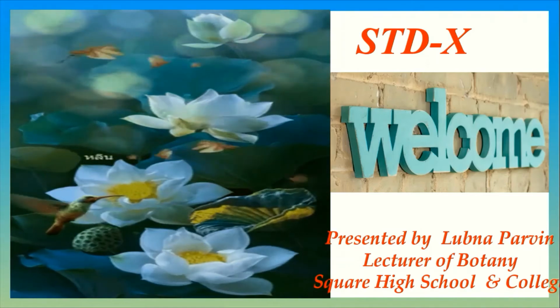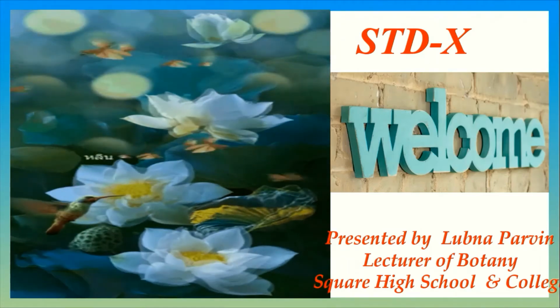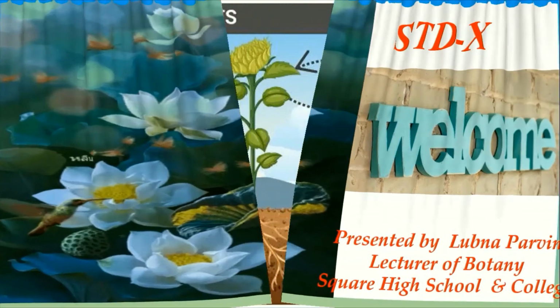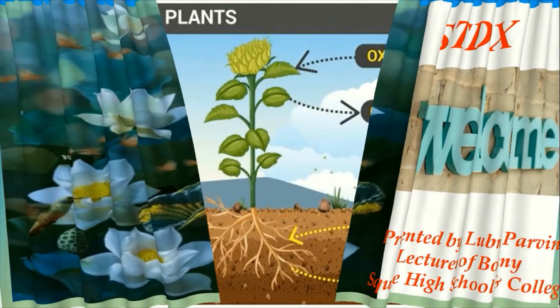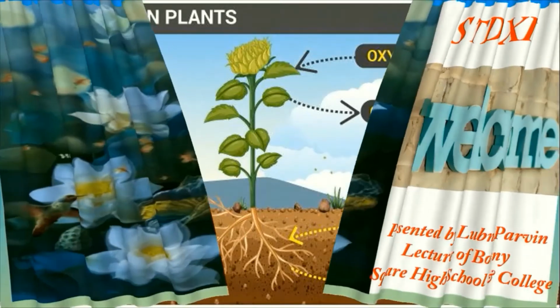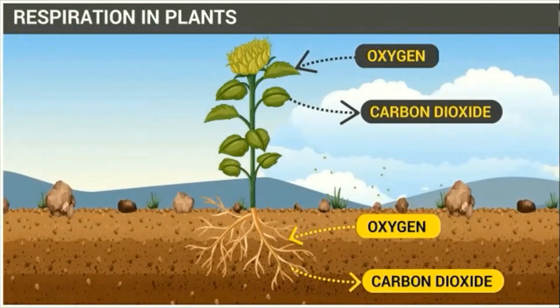In this class, we are going to discuss a new topic from chapter 4, that is bioenergetics. So, our today's topic is respiration in plants. You know that different metabolic activities are going on always in all cells of the body. The energy is required to perform all these activities. Mainly, the energy is gained from the food. In food, there is stored energy which is earned by the green plants from the sun. Now, this energy is released by oxidation and reduction process with the help of oxygen through the respiration process.